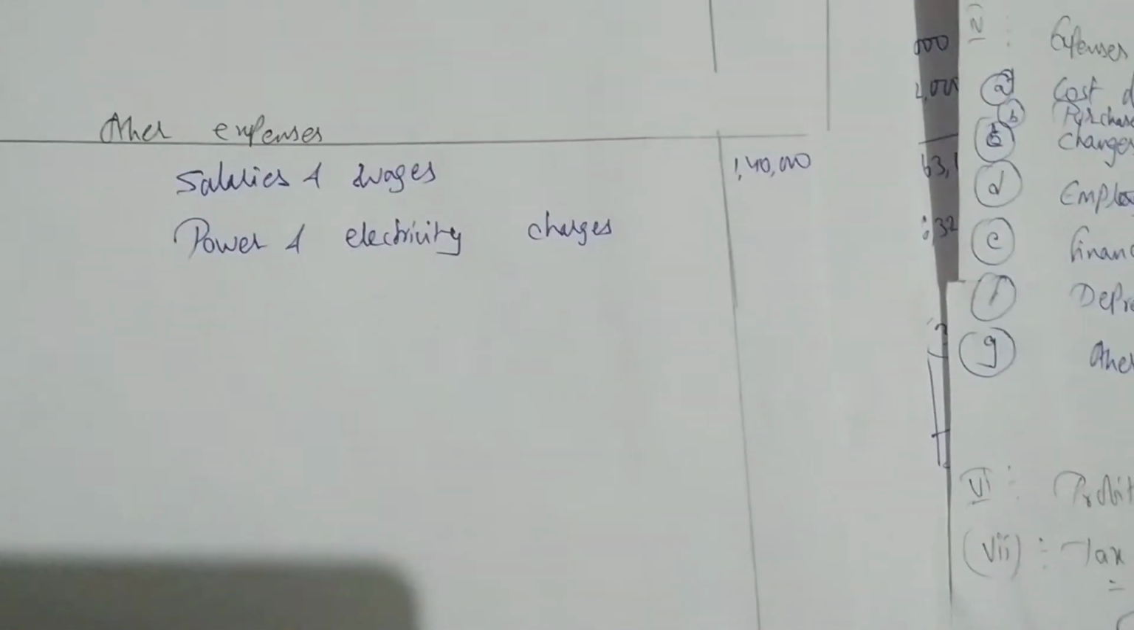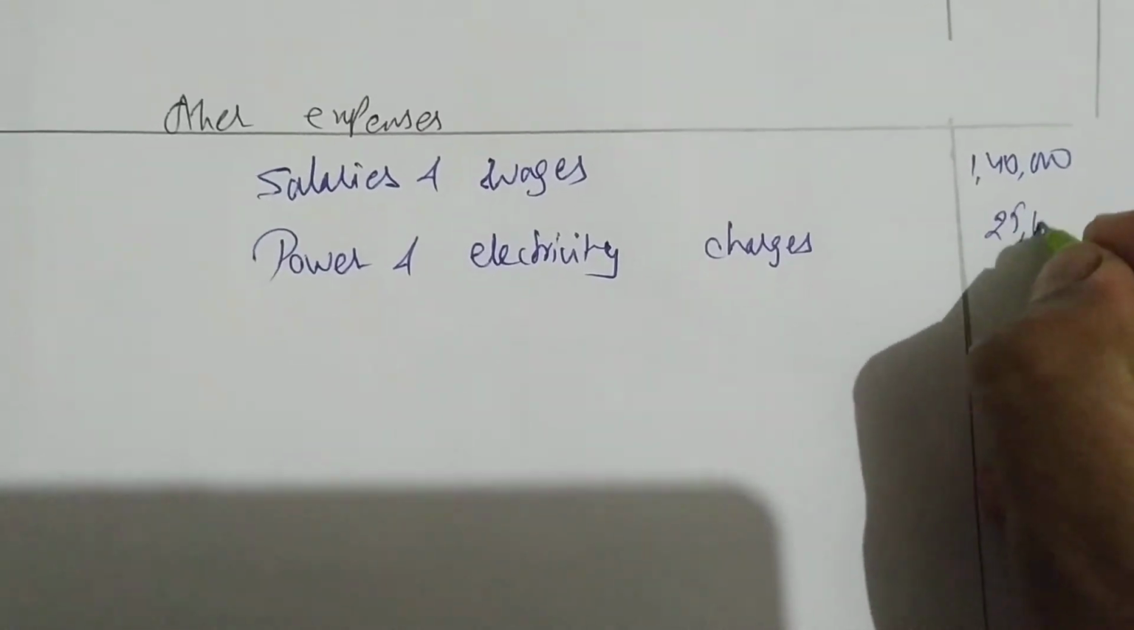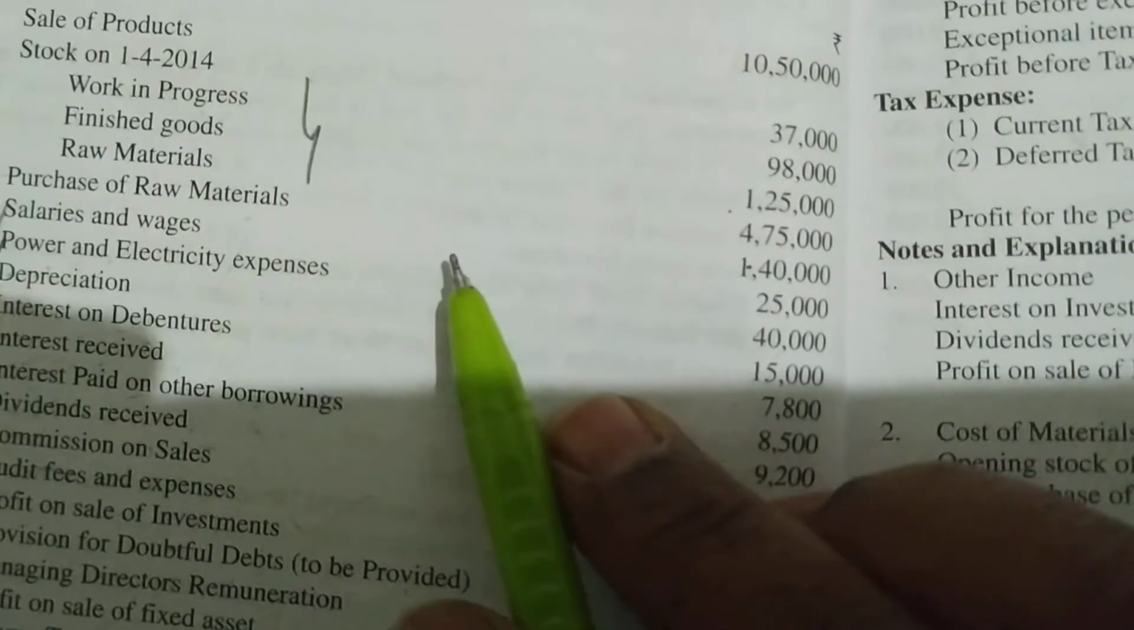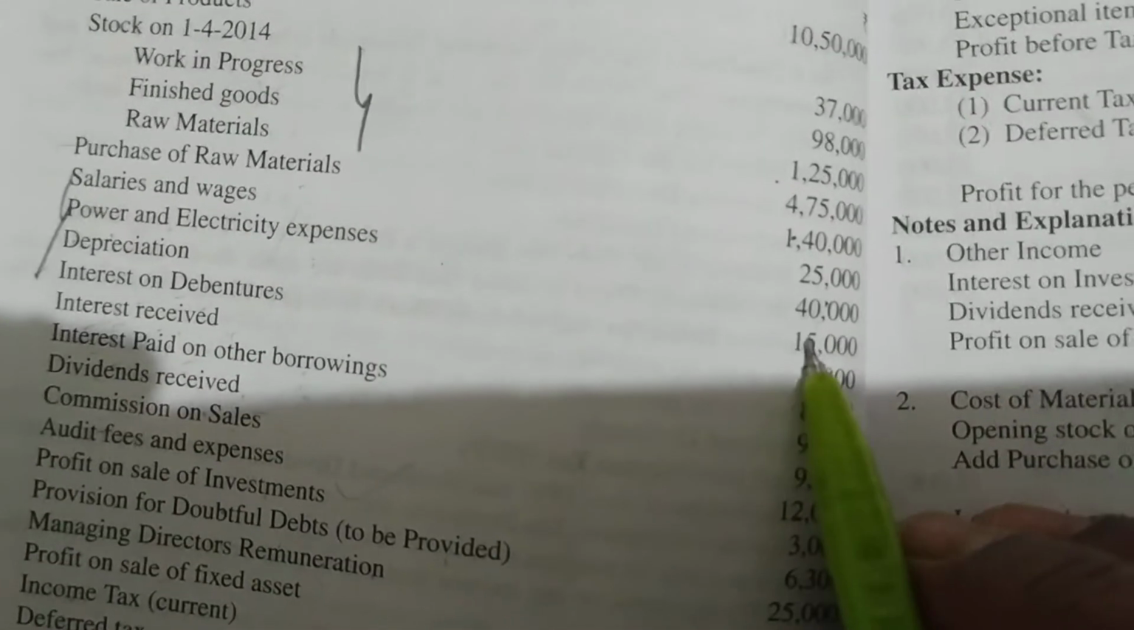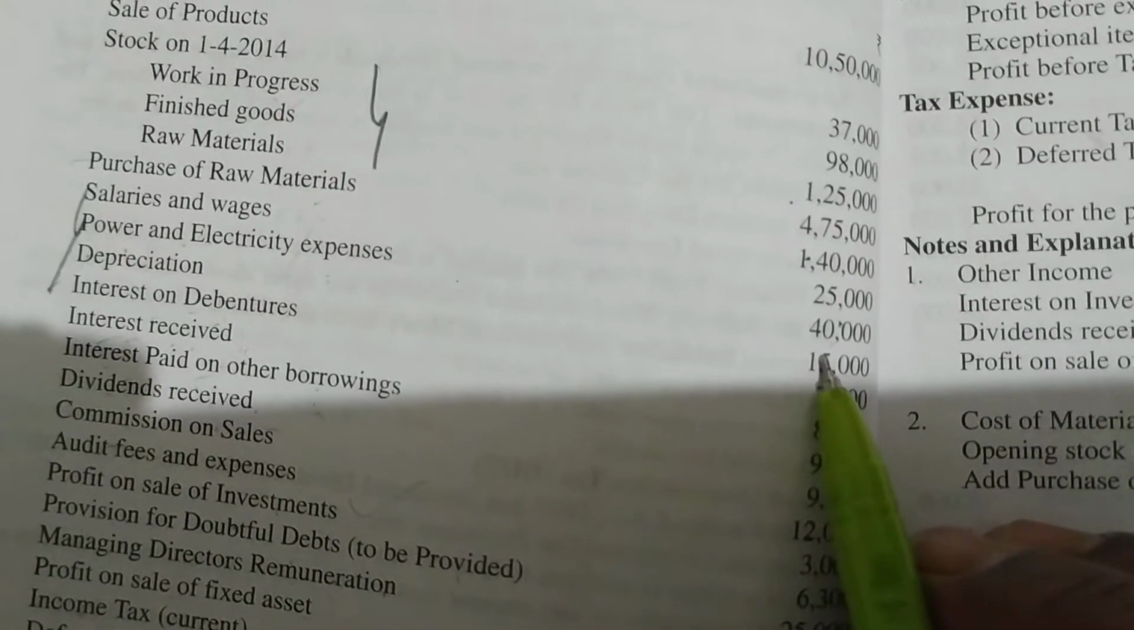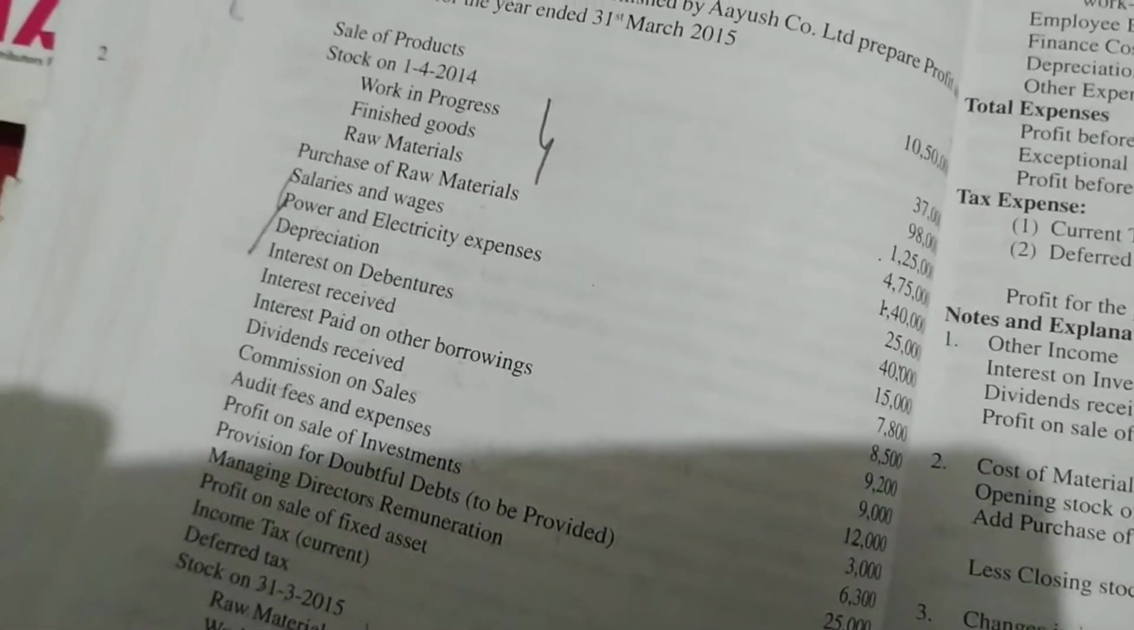How much we are having? 25,000. Power and electricity is how much? 25,000. Next, we have what? Depreciation. How much is depreciation?